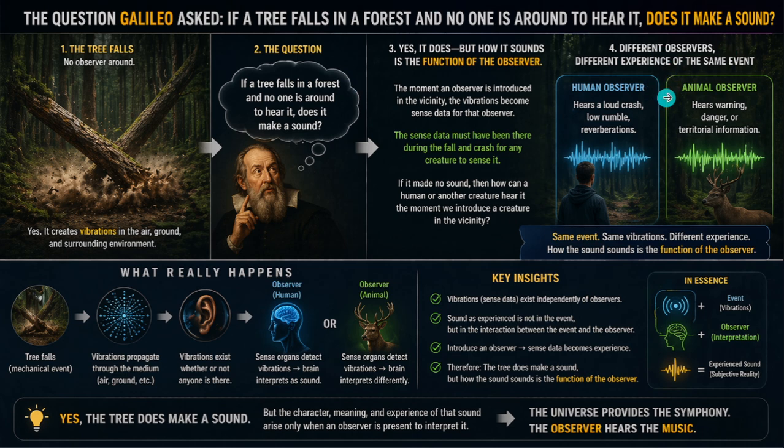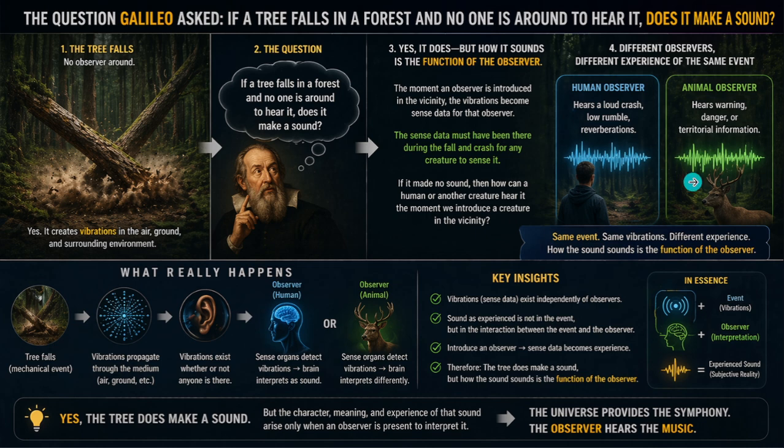Different observers, different experience of the same event. Human observer hears a loud crash, low rumble, reverberations. Animal observer hears warning, danger, or territorial information. Same event, same vibrations, different experience. How the sound sounds is the function of the observer.